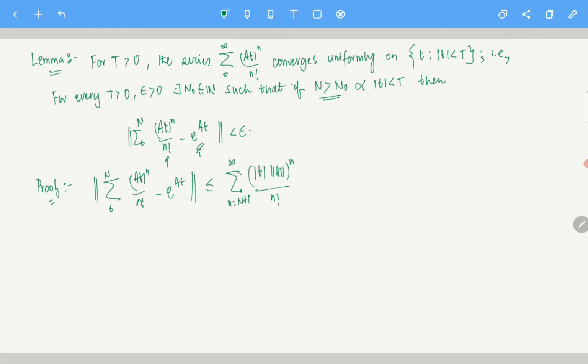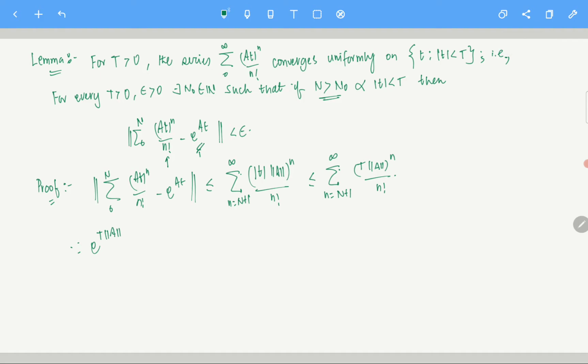So this is from the assignment problem. And once this is true, you can of course write it like summation n equals capital N plus 1 to infinity, capital T norm A whole power n by n factorial. I think this is fine because mod T is always dominated by capital T, and hence this is true. Yes, now once this is true, what does that say? It says that since e power capital T norm A.